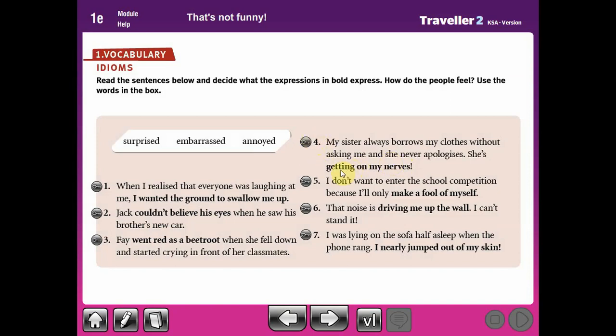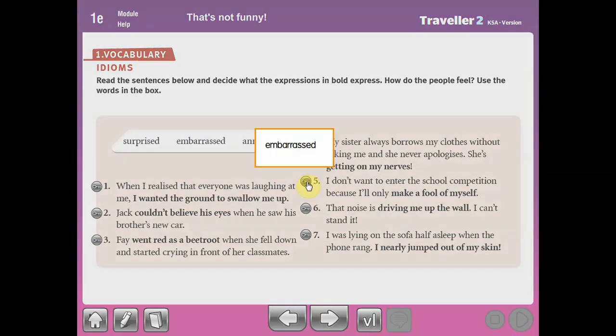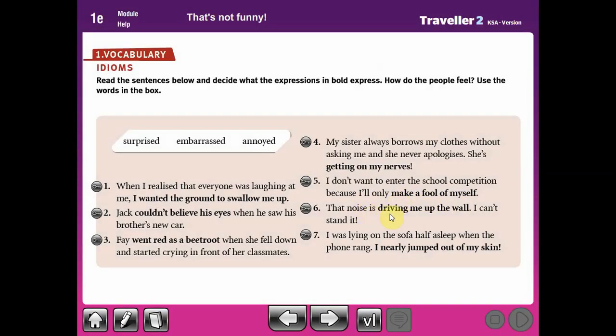Number 4, you are getting on my nerves. When you say to someone, you are getting on my nerves, it means you annoy me, so you are annoyed. I don't want to enter the school competition because I'll only make a fool of myself. It means I'll be embarrassed.